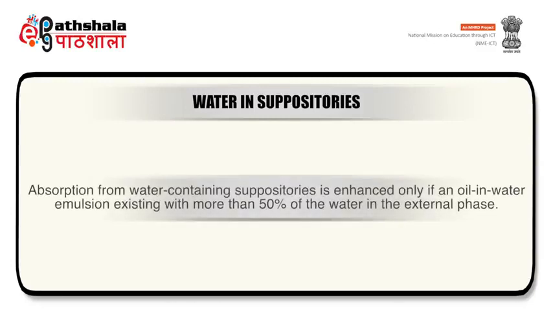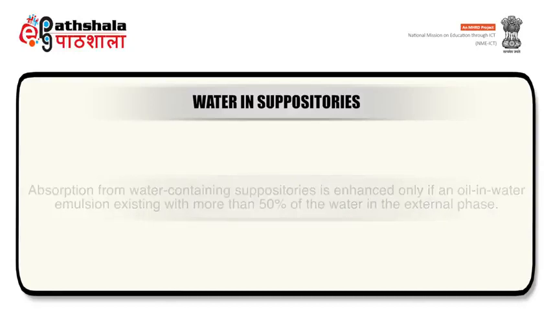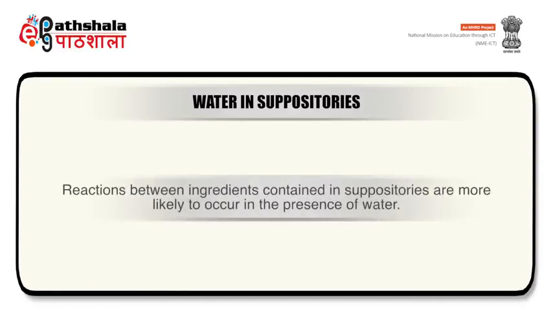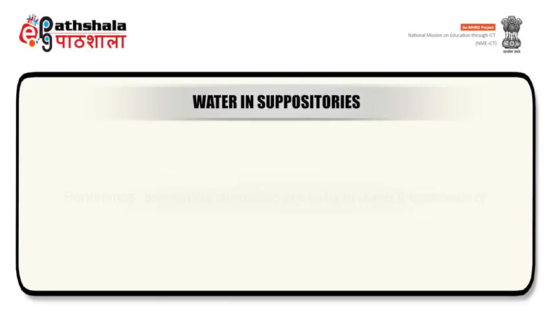Absorption from water containing suppositories is enhanced only if an oil in water emulsion is existing, with more than 50% of the water being in the external phase. Reactions between ingredients contained in suppositories are more likely to occur in the presence of water.